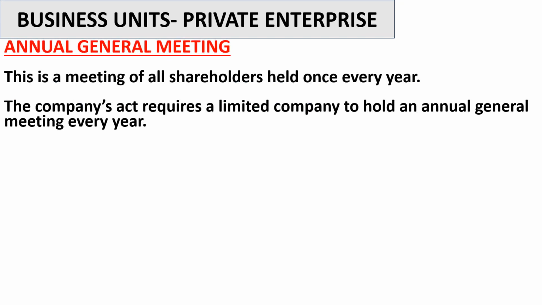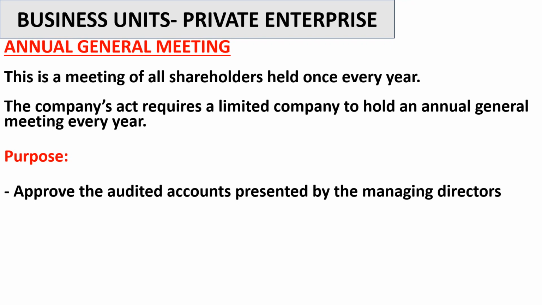Okay, so we look at the AGM now. The AGM, or the annual general meeting, is a meeting of all shareholders held once every year. The word annual means a year, or once every year. The Companies Act requires a limited company to hold an annual general meeting every year. So what is discussed at this meeting, or what's the purpose of this meeting? The first purpose is to approve the audited accounts presented by the managing director.